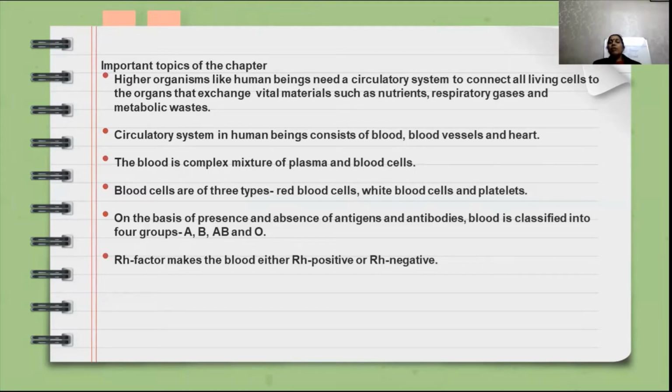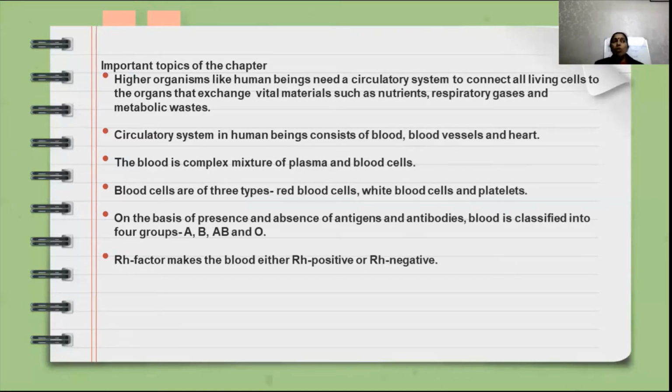And the blood, we know that the definition of blood is again mentioned here. The blood is a complex mixture of plasma and blood cells. And three types of blood cells are here: red blood cells, white blood cells and platelets. That means RBC, WBC and platelets. And all these three types of blood cells play an important role in our body, especially in the circulatory system. Then on the basis of presence or absence of antigens and antibodies, blood is classified into 4 groups.